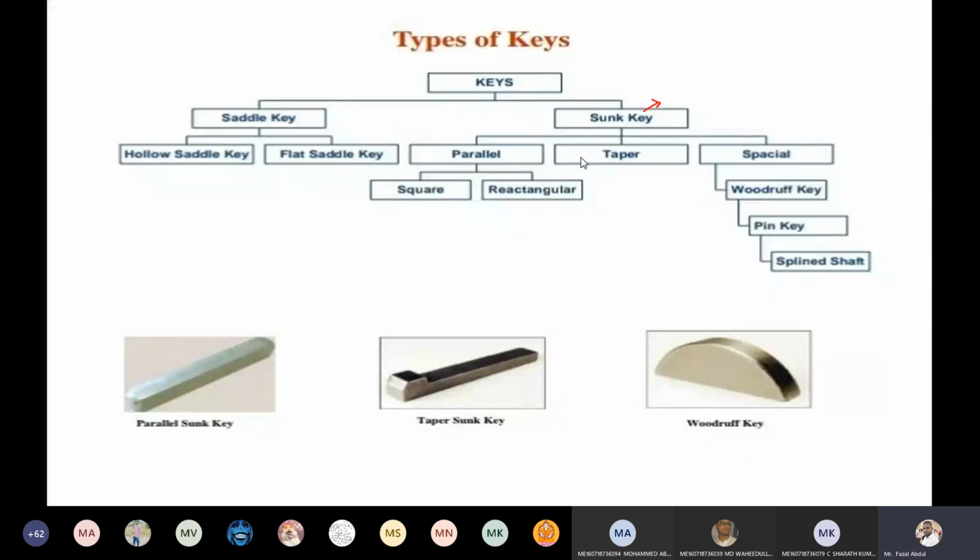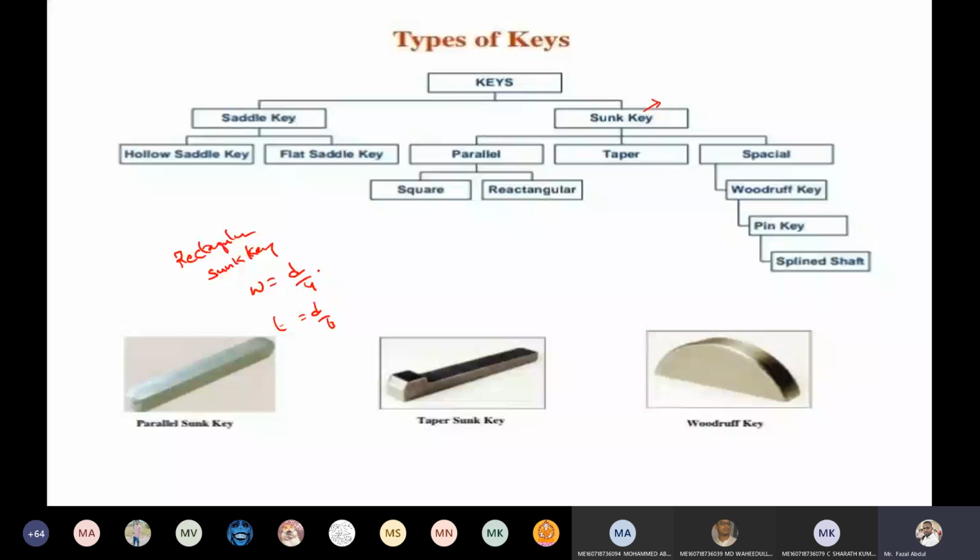The usual proportion for a rectangular sunk key is: width of the key is d by 4, and thickness of the key is d by 6, where d is the diameter of the shaft.